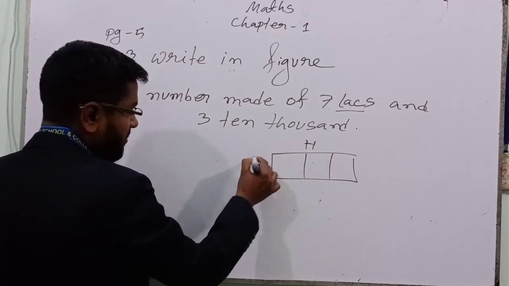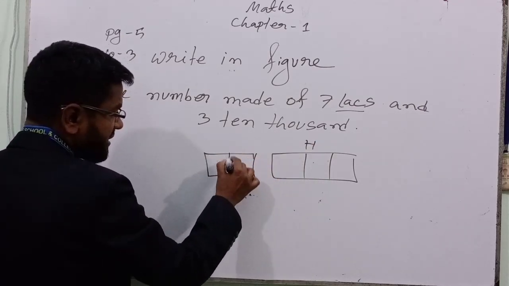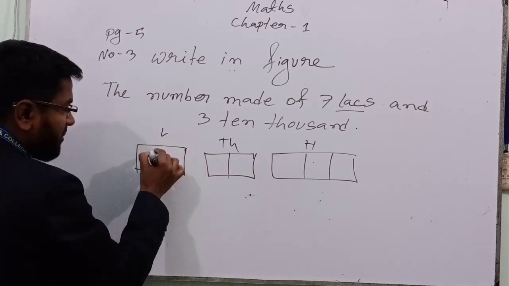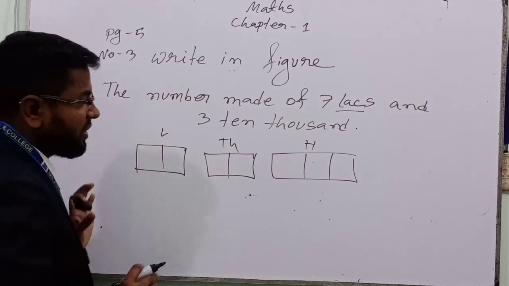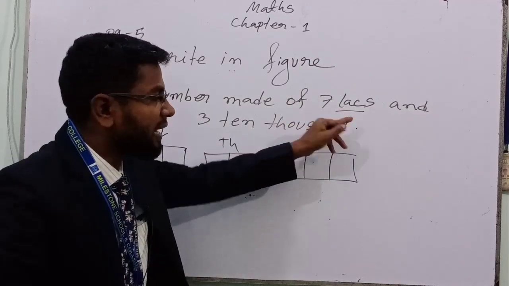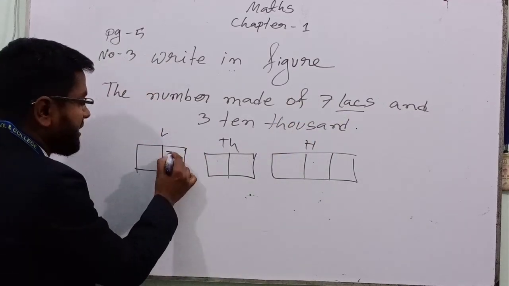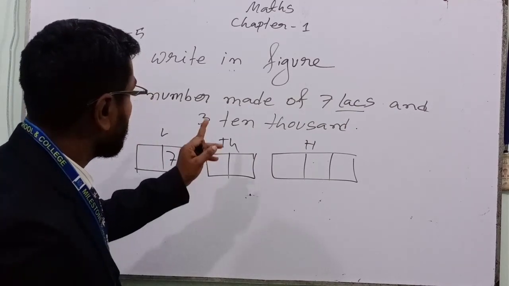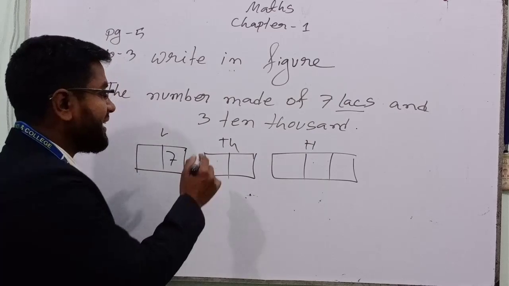This is the 100 column, and this is the 1000 column, and this is the lakh column. The lakh column is 2 digits. Okay, now that is 7 lakh. So 7 lakh I will write 07 or only 7. Lakh done. Now 310,000.